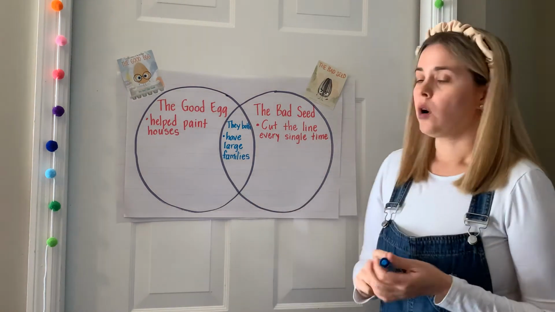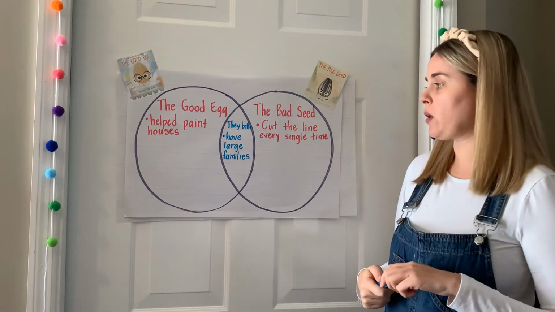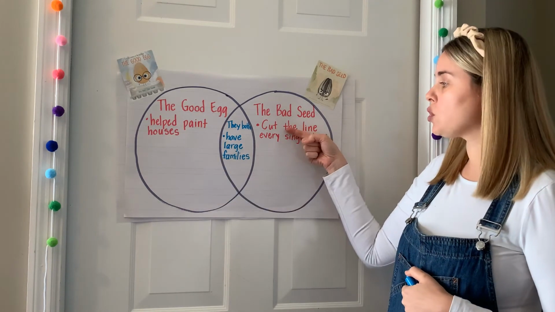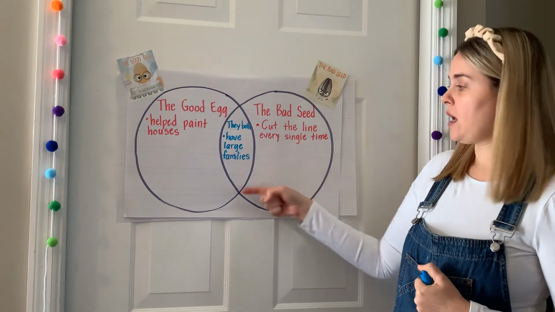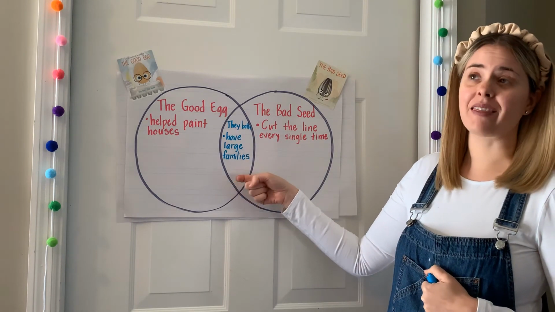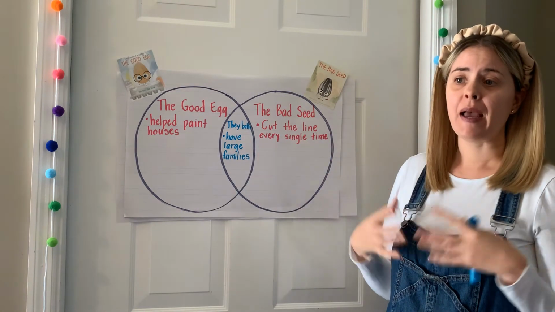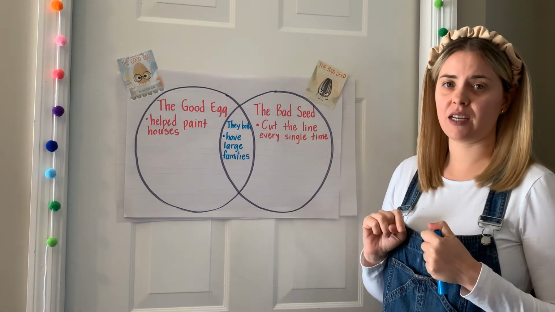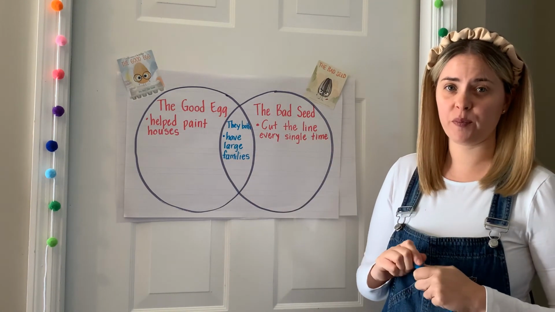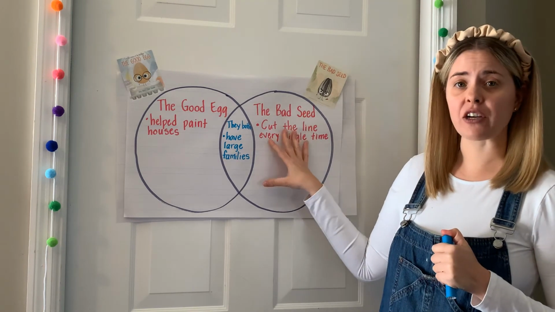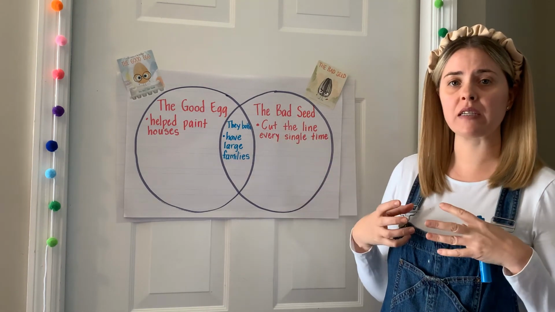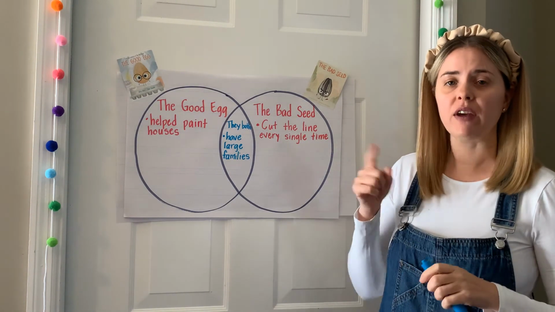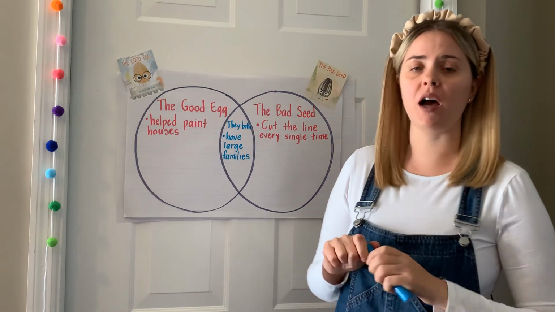Okay? So during your reader's workshop work today, boys and girls, I want you to give me 2 examples of the Good Egg, 2 examples of the Bad Seed, and 2 ways that they have something in common. Here's the catch though. You cannot use any of Mrs. Davis's ideas. It has to be a different idea on your own. This is attached inside of a Google Slides presentation, so you can type your answers right into your Google Slides. If you have any questions about that, have mom or dad reach out to me on Class Dojo and I'll walk you through that.